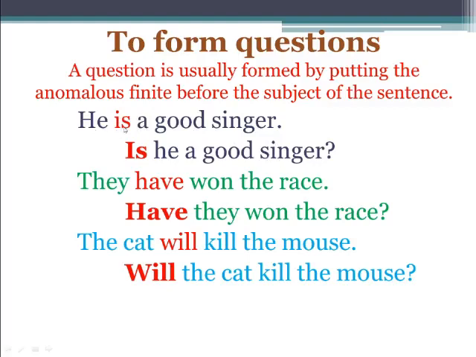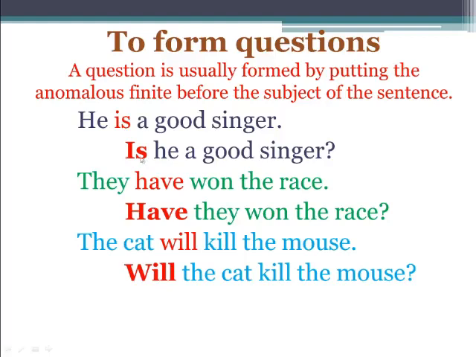So if you are given a sentence with an auxiliary verb, what you have to do first is pick out this auxiliary verb from this part and keep it at the beginning of the sentence. It's very easy. He is a good singer. We are just moving this is from here and keeping it at the beginning of the sentence. If you make a sentence this way, it will automatically change into a question.